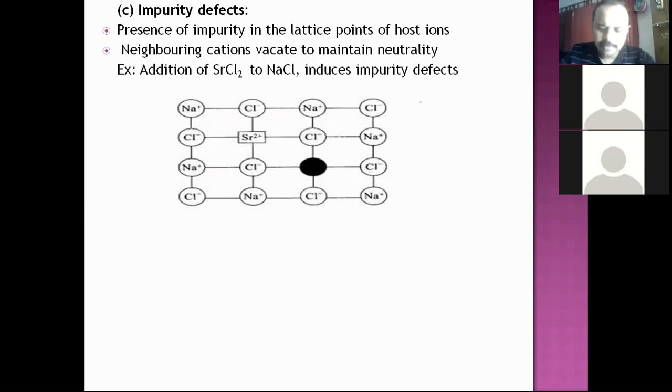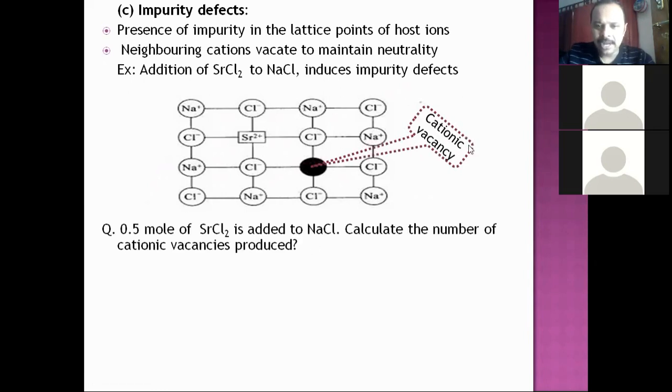That's the meaning. I think this diagram clearly indicates that the shaded or blackened spot of the cationic vacancy indicates Na+ has left its lattice site to balance the charge, and Sr2+ has occupied the lattice site of one Na+. Now, pertaining to this cationic vacancy, there is one question. You need to just answer. I will not give the solution.